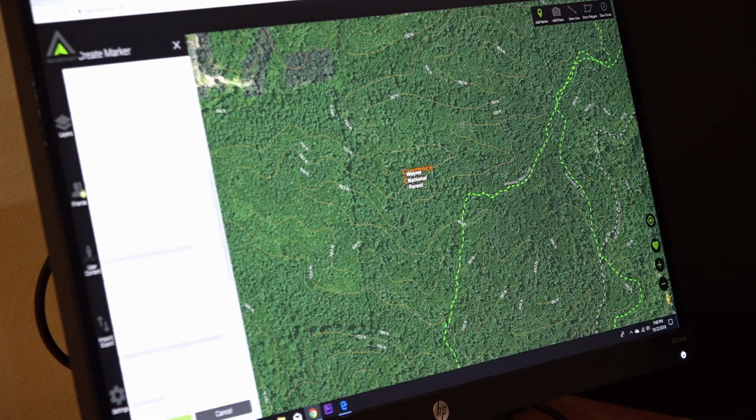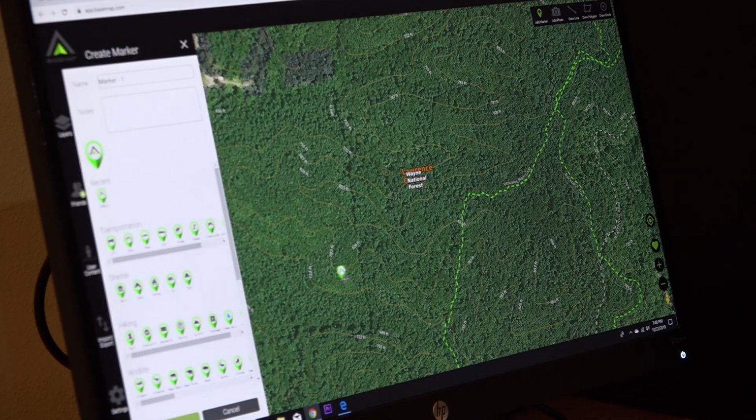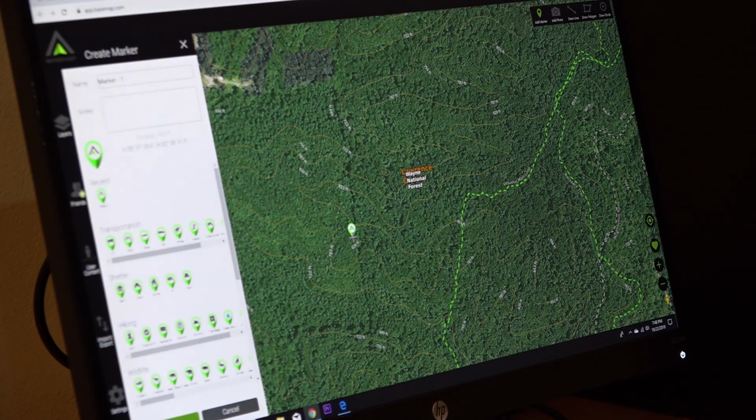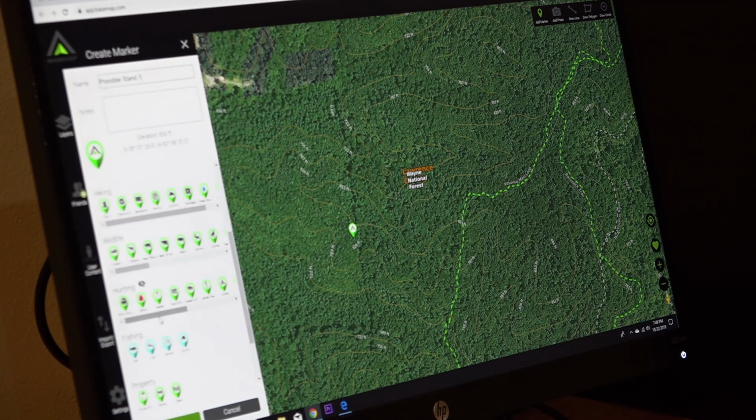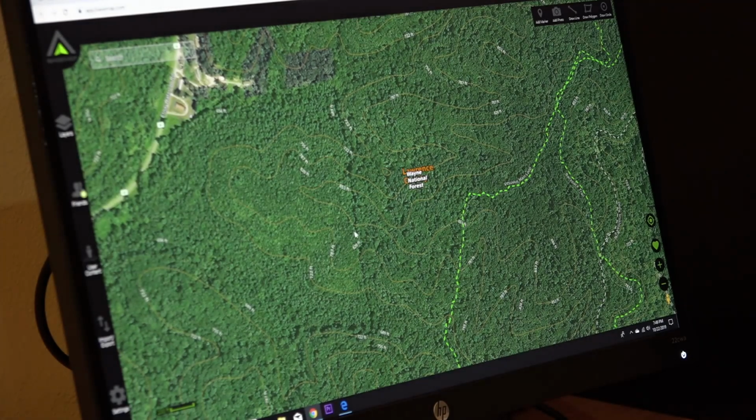Let's add a marker, and I want to put that right there. Okay, now I can name that possible stand 1, and I'm going to save it. Now I can change this. I've got different options here. Come down to hunting. And this is going to be a possible tree stand, so I'm going to click that and save it. So now I've got possible stand 1.